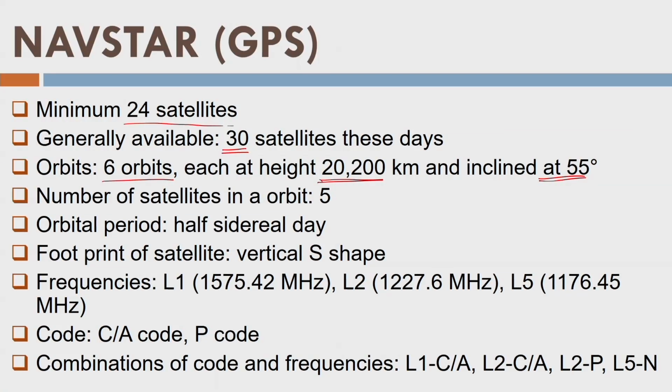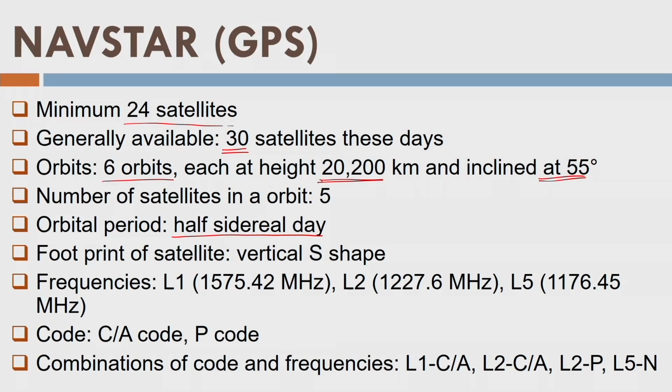Okay, what about the orbital period? That means each satellite is completing one orbit in half a sidereal day. That means each satellite is making 2 orbits in 1 sidereal day around the Earth, right? That means when it starts from one position, in half a day it completes 1 orbit, and in the remaining half day it completes 1 more orbit. What about the footprint of the satellite? It creates a vertical S shape.